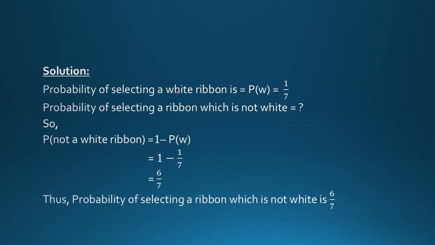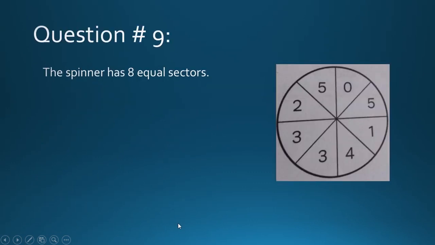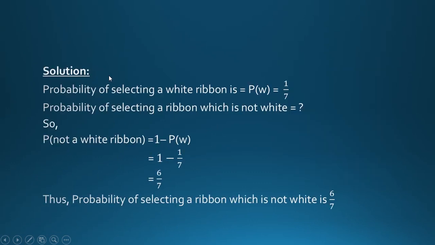The probability of selecting a white ribbon, I have written as P(W), which means the probability of selecting a white ribbon, which is 1 over 7. It is already given in your question. Now you need to find the probability of selecting a ribbon which is not white. So you need to remember that the probability of an event as a whole is 1.